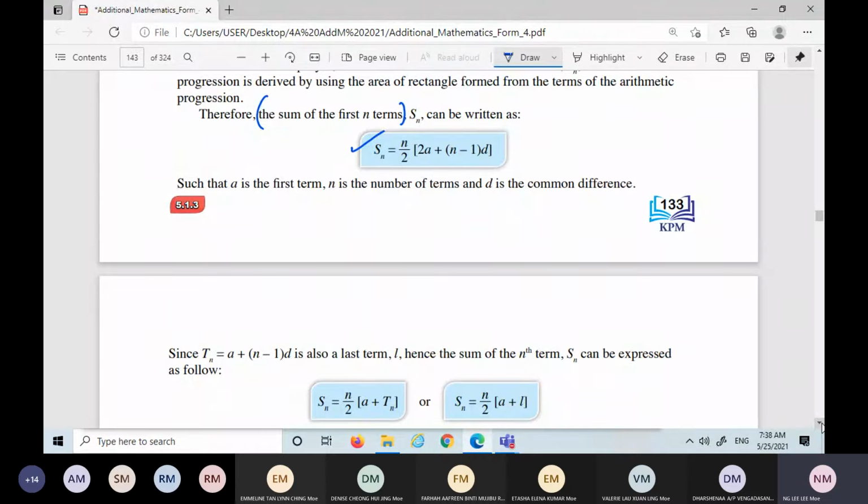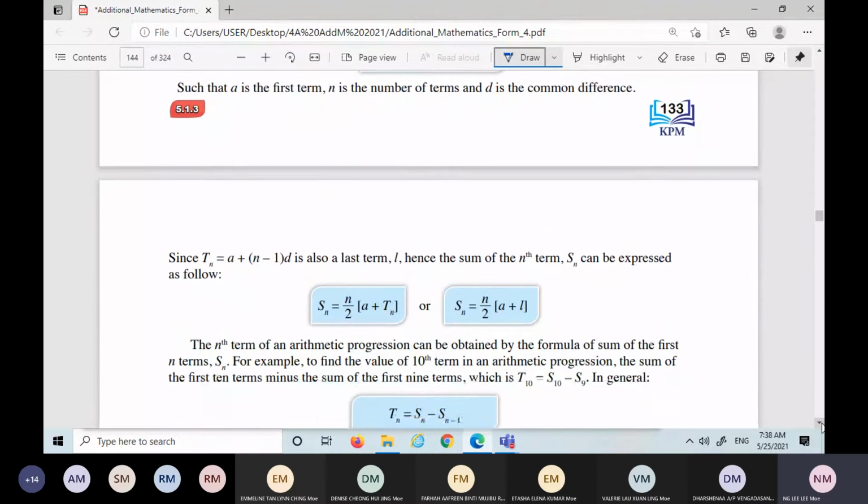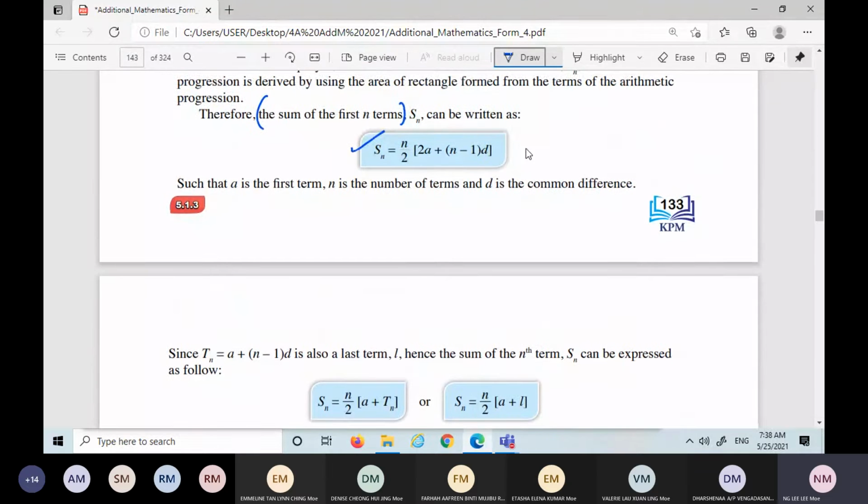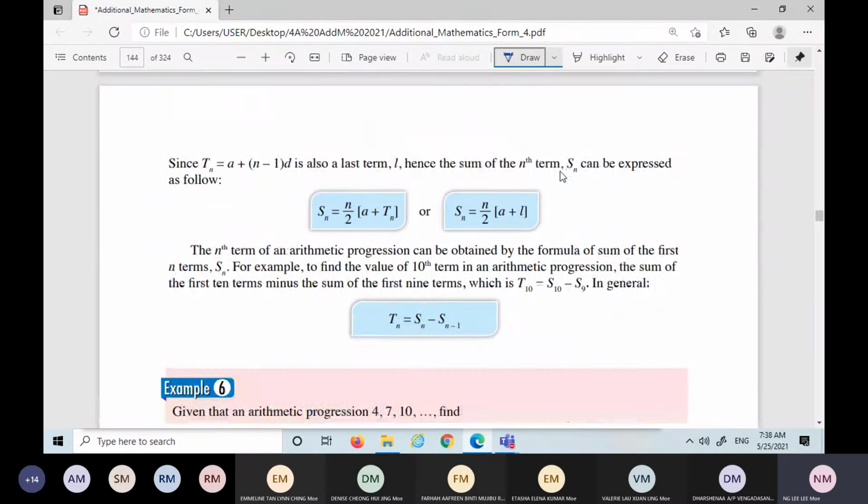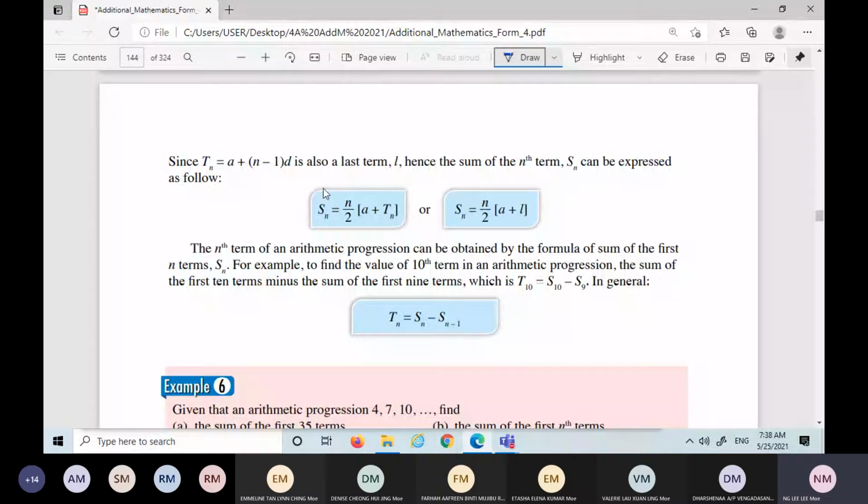These formulas also I want you to copy. This one will be given in the formula list, but all these are not given, so I want you to copy them also. You have to know that Tn means the last term. Here they label it as L. And then this one also. These three were not given in the formula list.